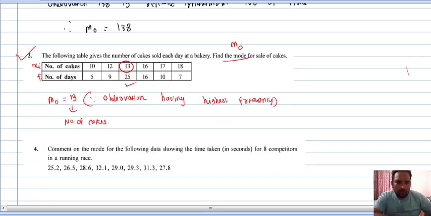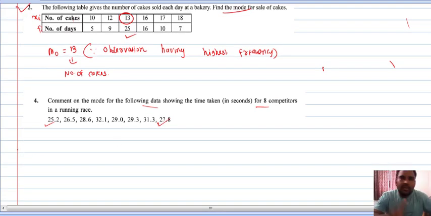Question number 4: comment on the mode for the following data showing the time taken by 8 competitors running in a race. So 25.2 till 27.8 data is given. Does any number repeat in this series of data? If you observe, no data is repeated. Every data appears only a single time. So here you can write like this: mode is nil, no mode. That means no mode, right?